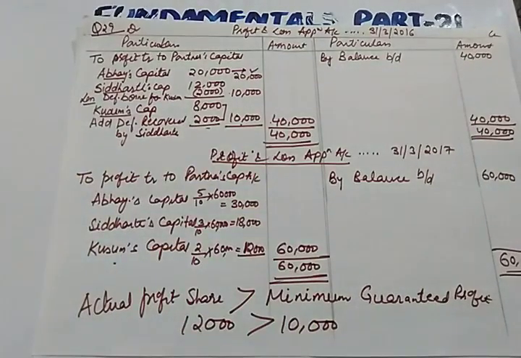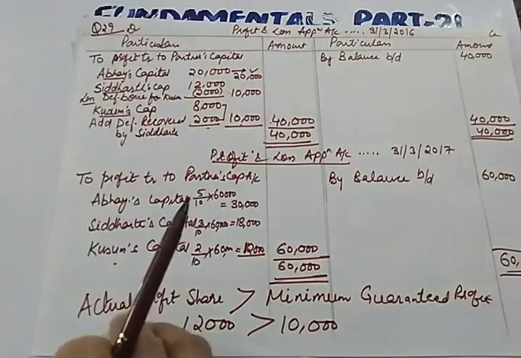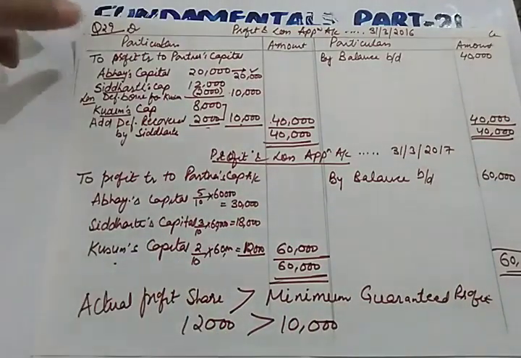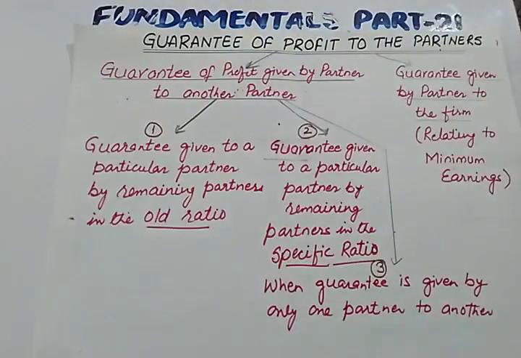So I hope these 3 numericals, 27, 28, 29, are able to cover your 3 cases of guarantee. Guarantee given to a particular partner by remaining partners in the old ratio, guarantee given to a particular partner by remaining partners in a specific ratio, and third is when guarantee is given by a single partner.